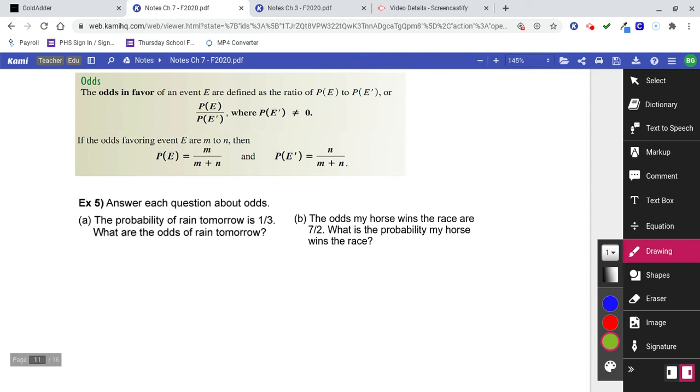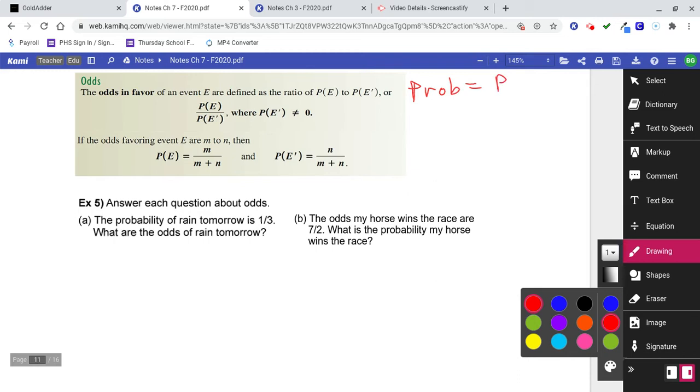Odds. They give you a formula for odds, and I know it looks kind of complicated, but think about probability. We know probability is part over total. Everybody in here should know that probability is part over total. We want to think about odds in a slightly different way. When we think about odds, we're going to think about part over non-part. Part over non-part, and I'm talking about the complement.